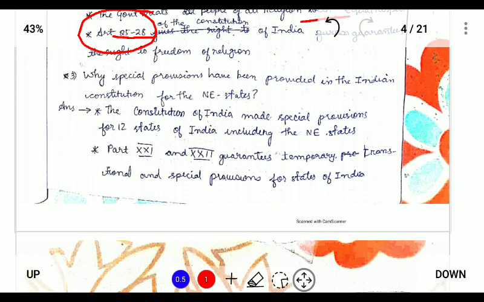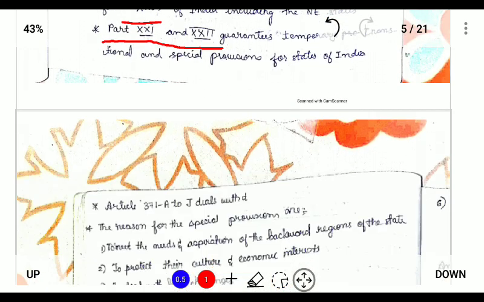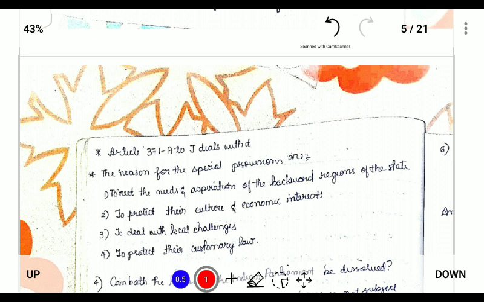Next, why have special provisions been provided in the Indian Constitution for the northeastern states? For Nagaland, we have Article 371A. This is a special provision under the Indian Constitution for the state of Nagaland. Like this, there are 12 states that enjoy special provisions, and it is included in Parts 21 and 22 of the Constitution, and Articles 371A to J deal with it.